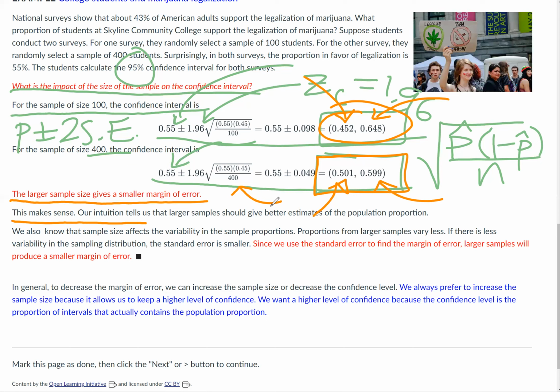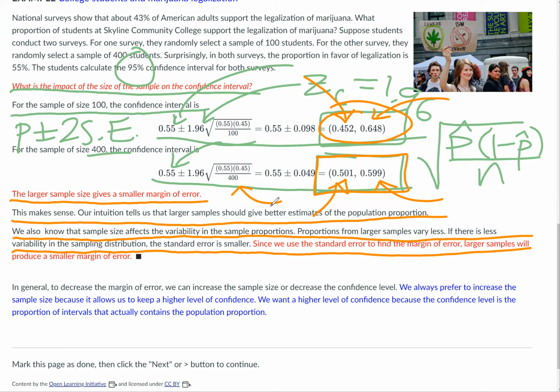This makes sense. Our intuition tells us that larger samples should give better estimates of the population proportion. We also know that sample size affects the variability in the sample proportions. Proportions from larger samples vary less. If there is less variability in the sampling distribution, the standard error is also smaller. Since we use the standard error to find the margin of error, larger samples will produce a smaller margin of error. In general, to decrease the margin of error, we can increase the sample size or decrease the confidence level.